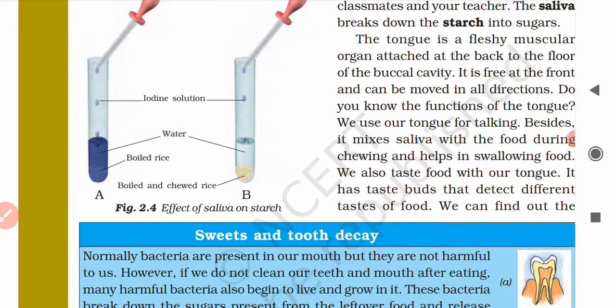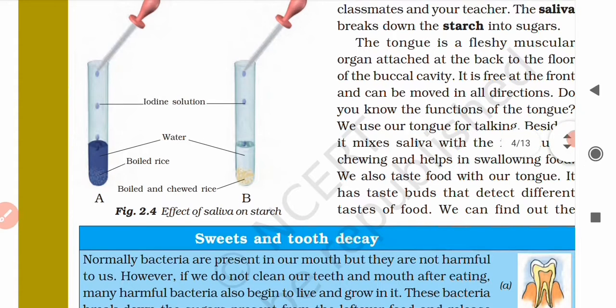So the boiled rice is treated with saliva and mixed with water in test tube B. Then what does the saliva do? It breaks down the starch present in the boiled rice to form sugar. There is no starch left in the test tube, so there is no blue-black color produced by adding the iodine solution. So saliva breaks down starch into sugar in test tube B. That is why there is no change in color.